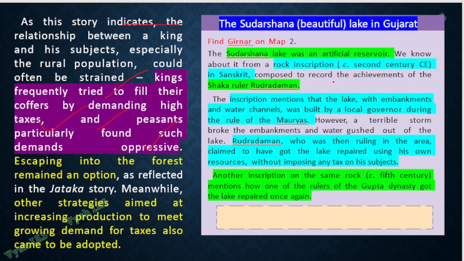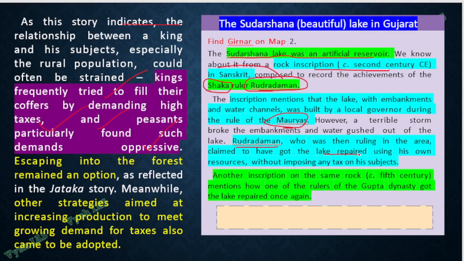Now in this box, something not related to this, I told you about someone called Shaka, who came from Central Asian origin. There is one very famous ruler, Rudradaman. UPSC has already asked about him because he repaired the Sudarshana lake. It is an artificial lake which is in Gujarat. There is a rock inscription, 2nd century AD, which mentions in Sanskrit about Rudradaman. It says the lake, the water channels, everything was built by a local governor during the Mauryas. So you should understand that in Maurya time itself, the 300 BC timeline, the lake was built, but it was damaged. So Rudradaman came and repaired it.